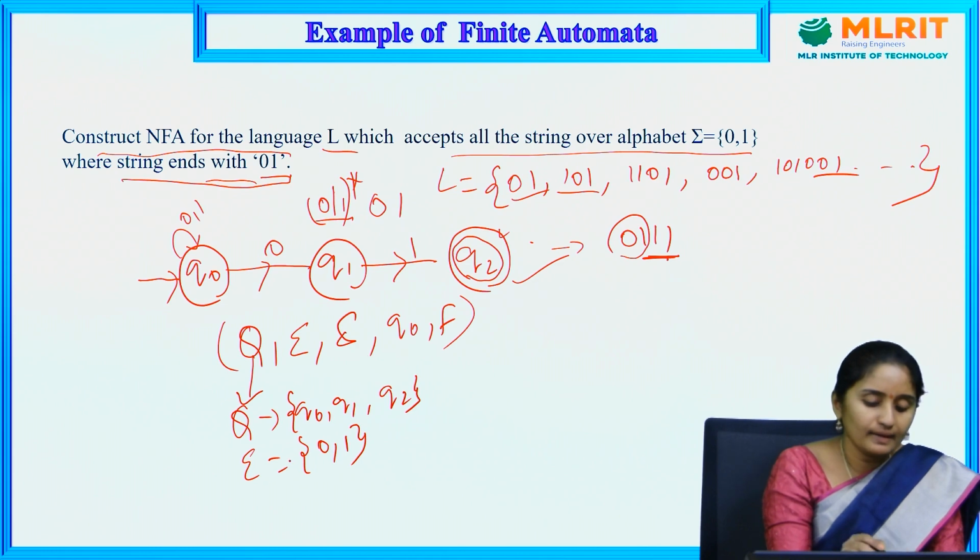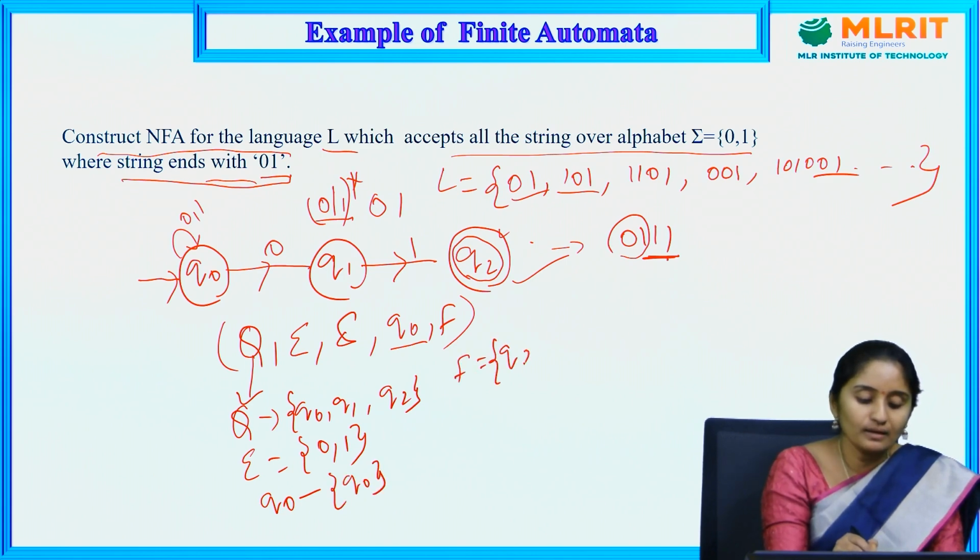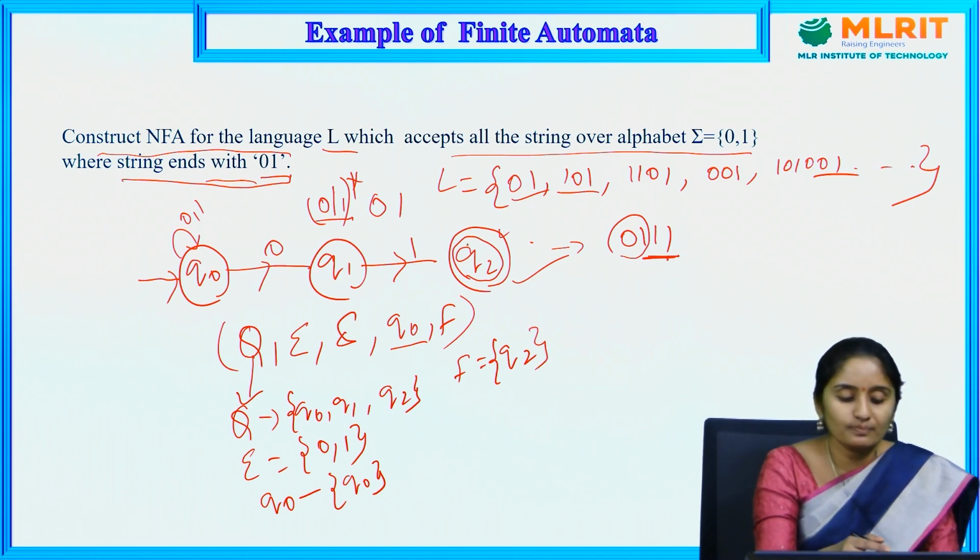And delta is the transition. Next I am having Q0, which is my starting state. F is nothing but the final state. According to this diagram, the final state is Q2. How do I identify the final state? It is drawn with 2 circles.